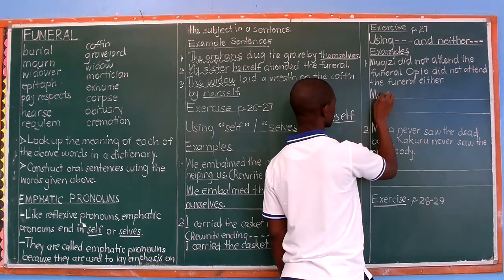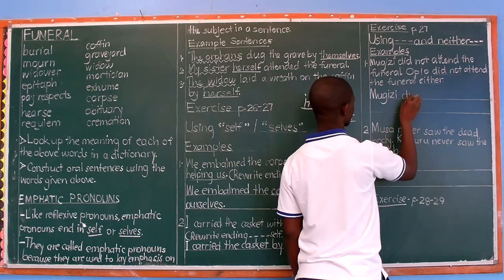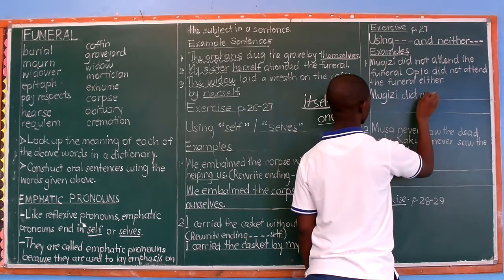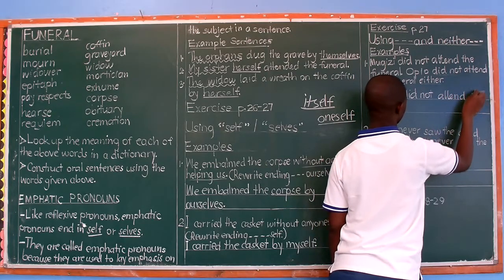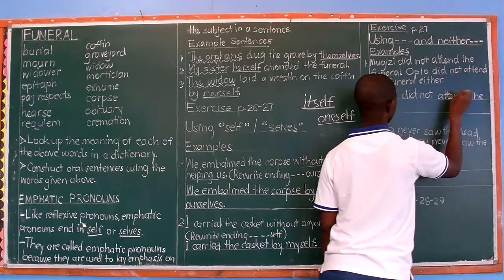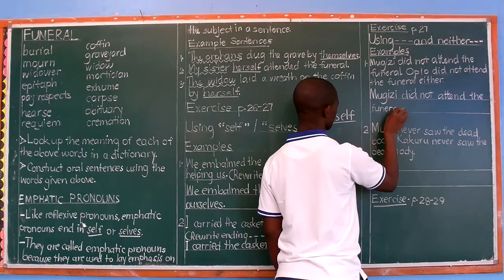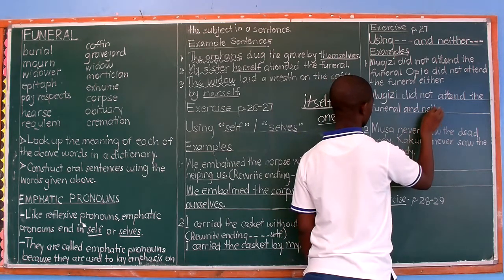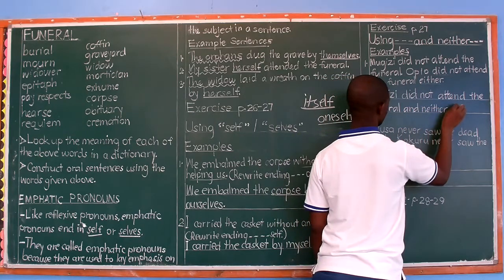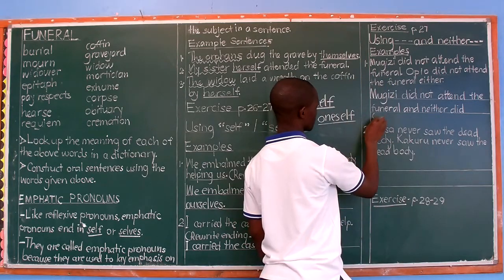Mugezi did not attend the funeral. The funeral is a burial ceremony, and neither did Pio.